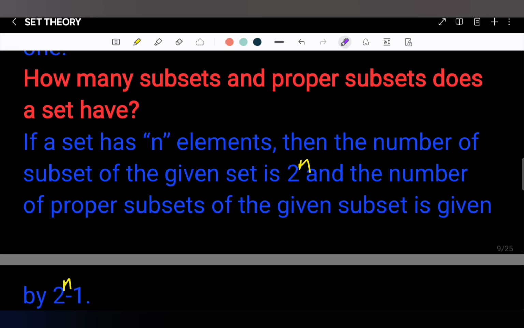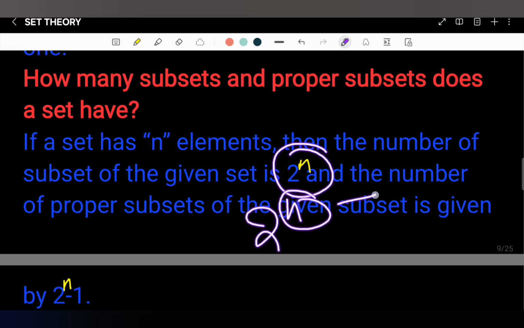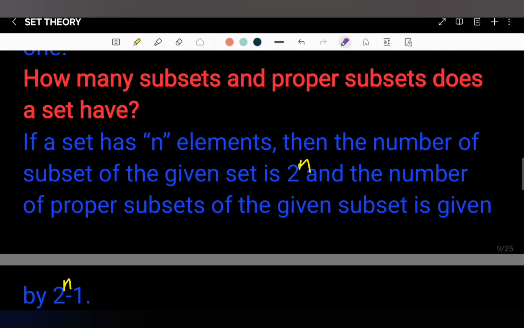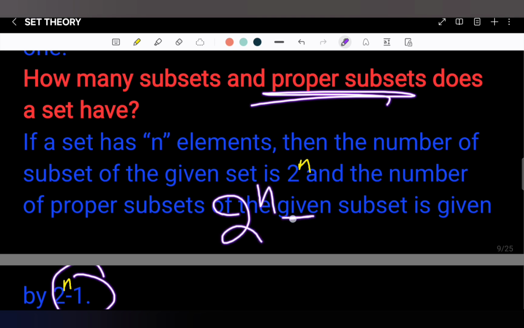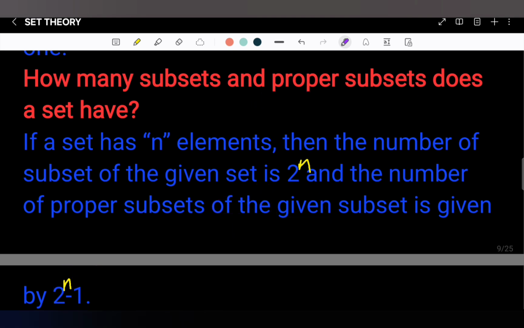The total number of subsets will be 2 power n, where n is the number of elements within the given set, and if we want to find out the proper subsets among those, we take 2 power n minus 1, and the remaining will be improper subsets.